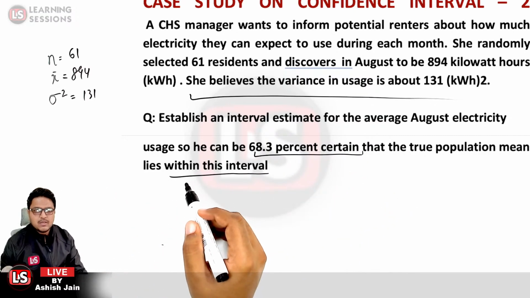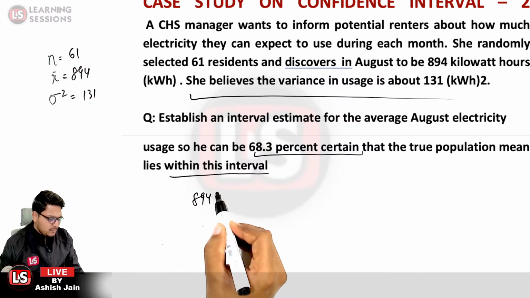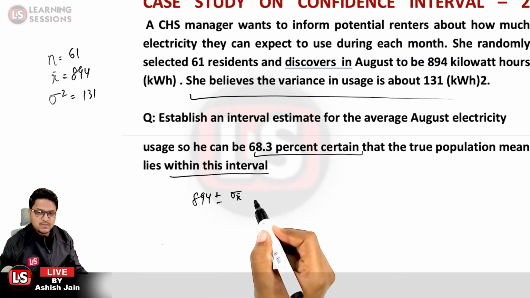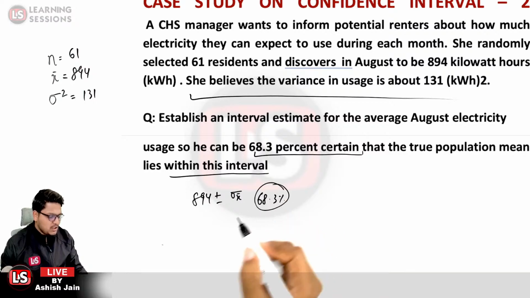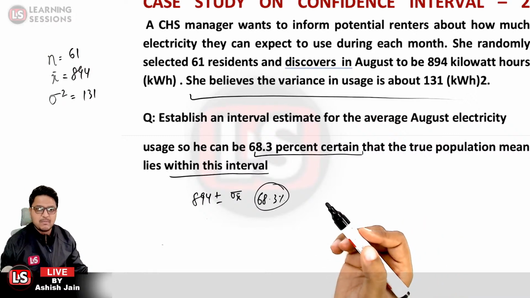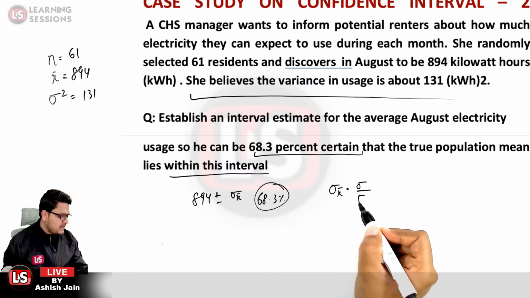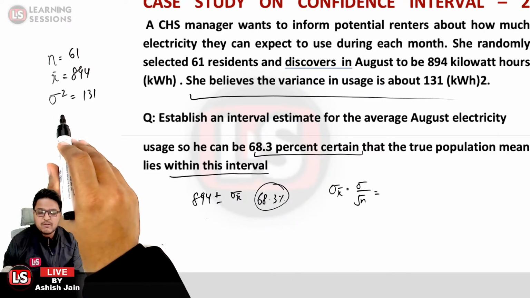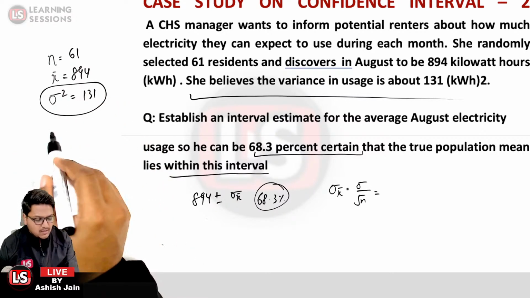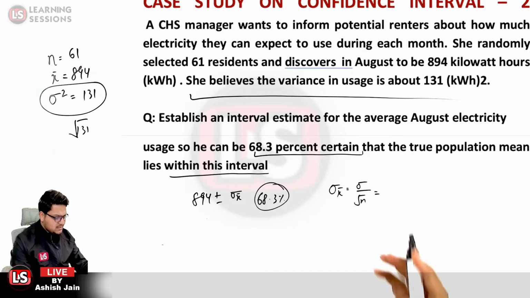So what will be the answer? It will be 894 plus minus 1 time sigma x bar, for 68.3% of the certainty. Now how will we calculate sigma x bar? Same thing over here, because it is an indefinite population and further CLT is applicable because n is greater than 30. So sigma x bar is equal to sigma divided by under root n. We are provided with the variance but not with the standard deviation. How can we calculate the standard deviation from the variance? By taking the under root of 131, and that is equal to 11.44.